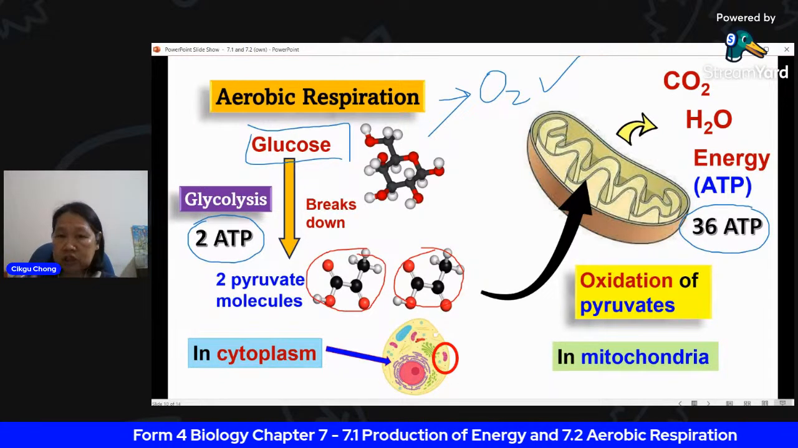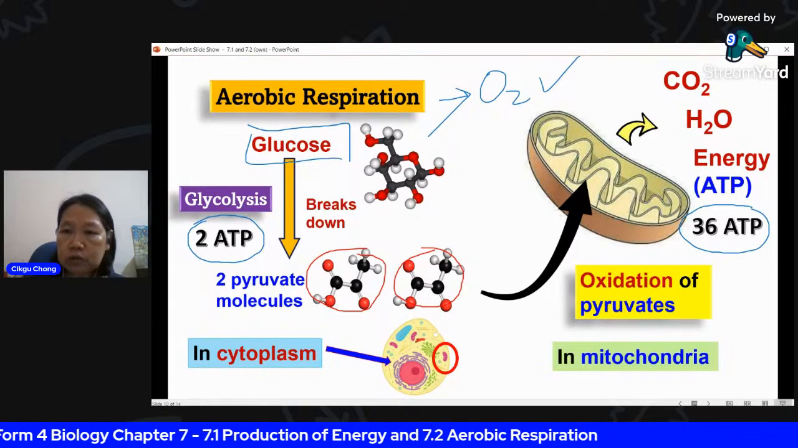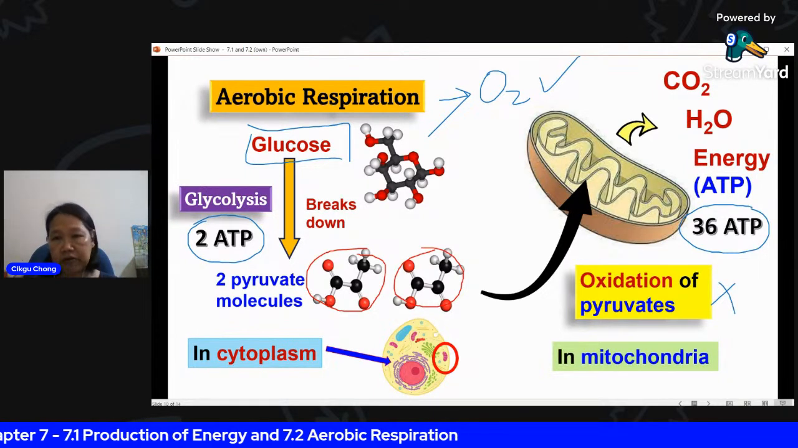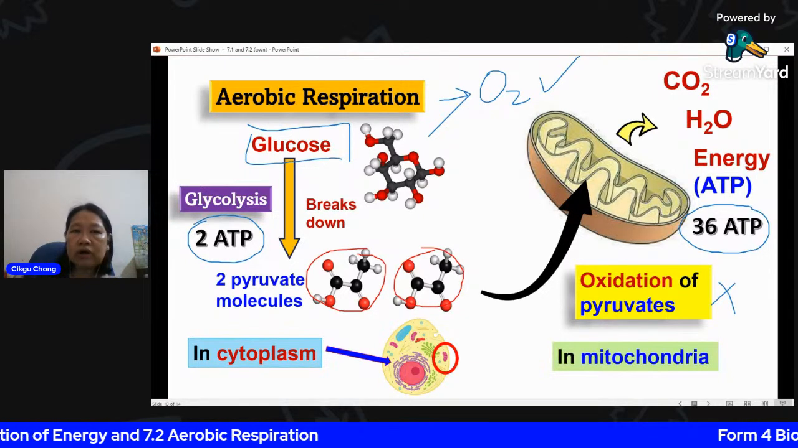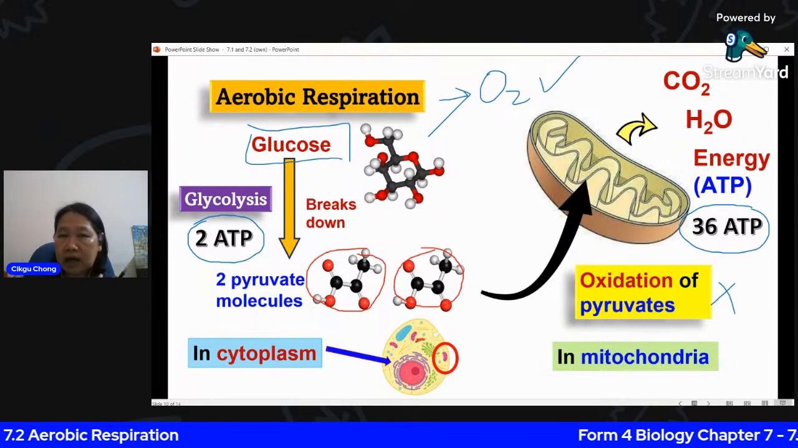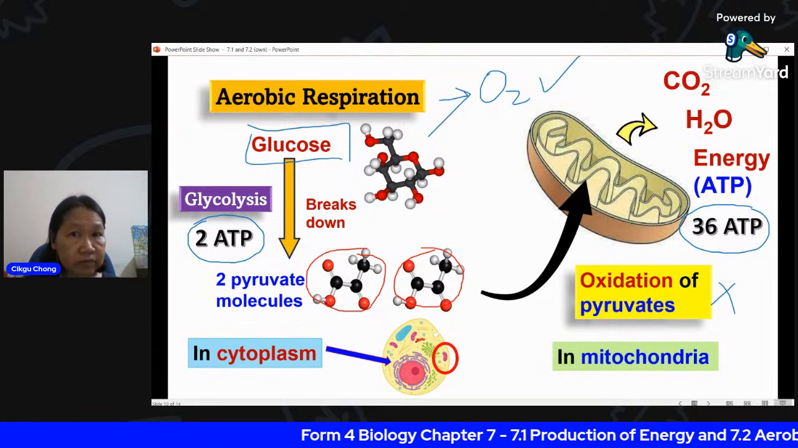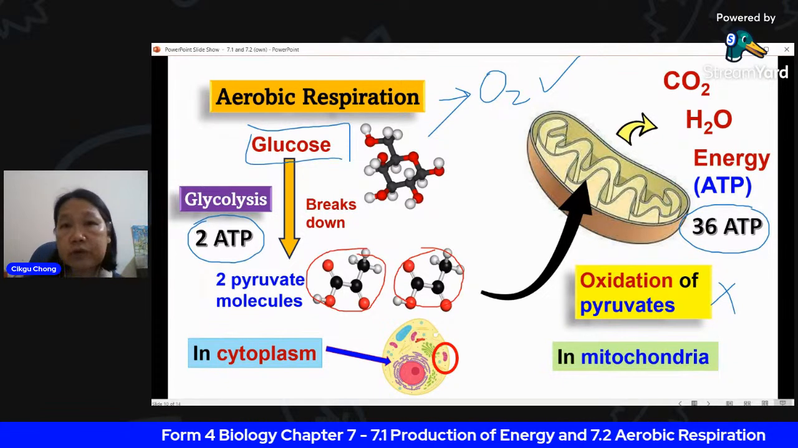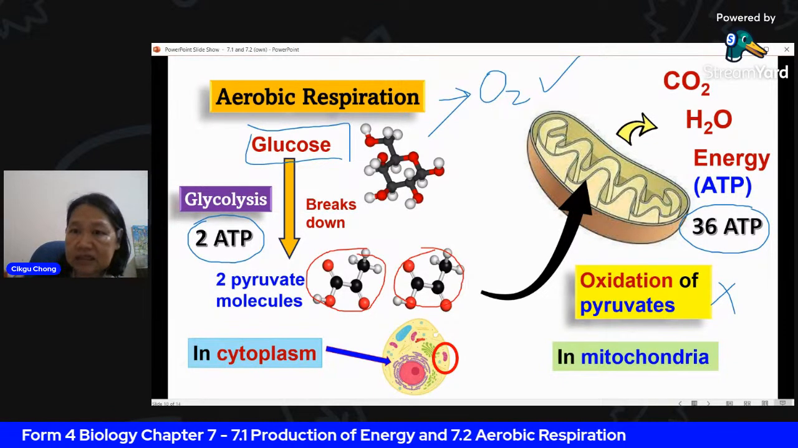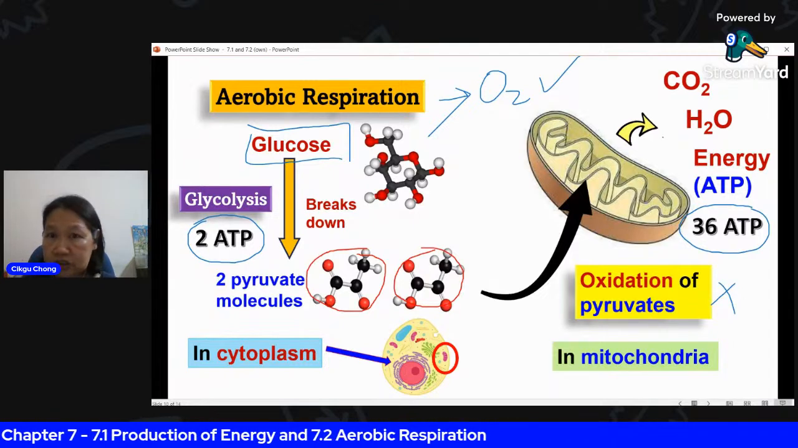If not enough oxygen, you won't have this. You will not have this oxidation of pyruvates. So it will undergo a separate metabolic pathway, which we call fermentation. In order to see fermentation, you watch my video 7.3, which I've done last year. Okay, so no questions so far, right?